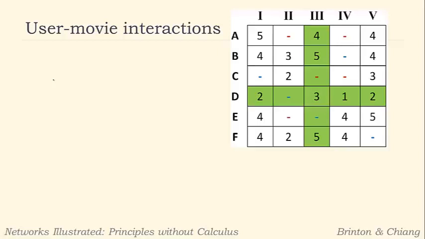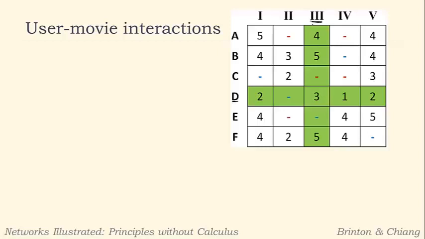So the first thing we want to take into account are user-to-movie interactions. We'll look at each user and each movie in isolation. We won't take into account similarities amongst them right now. We'll just look at each one in isolation and see what we can do about making the prediction a little better. And so the first thing you'll notice, let's just take a look at this chart over here, and we've highlighted user D and movie 3.